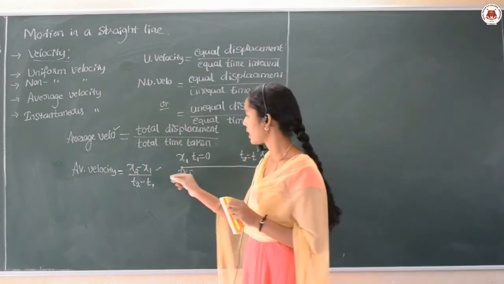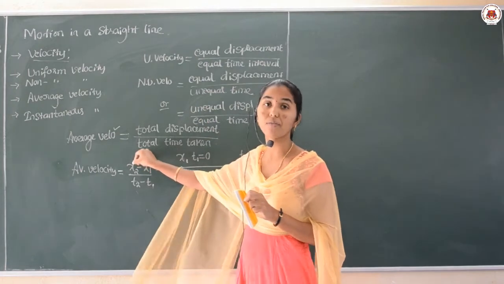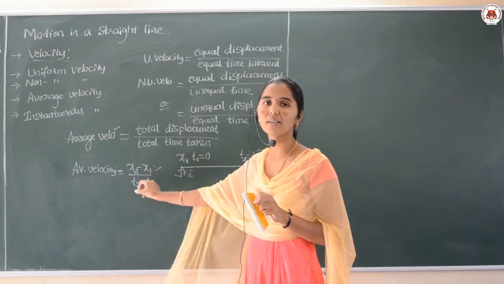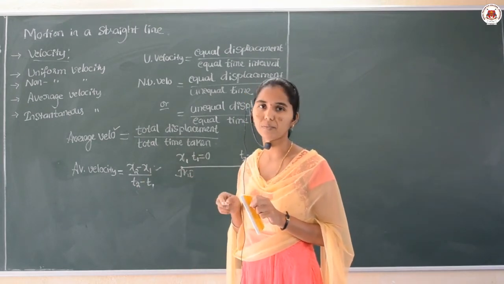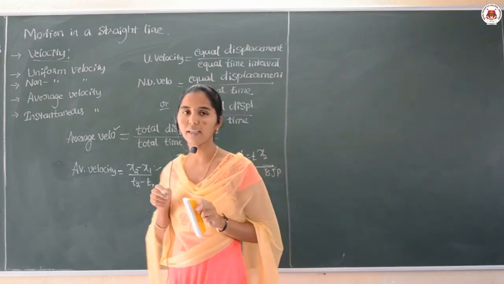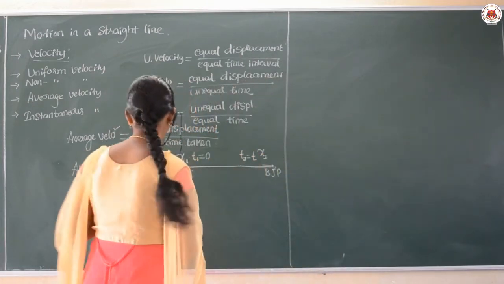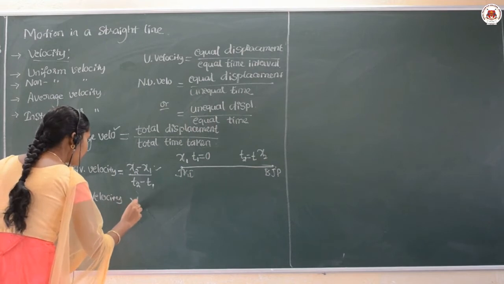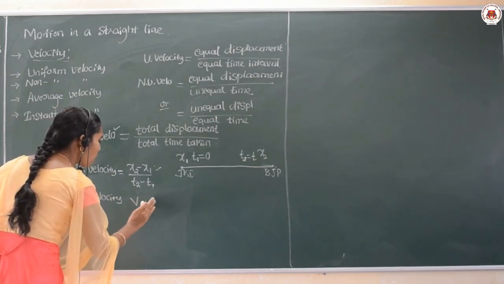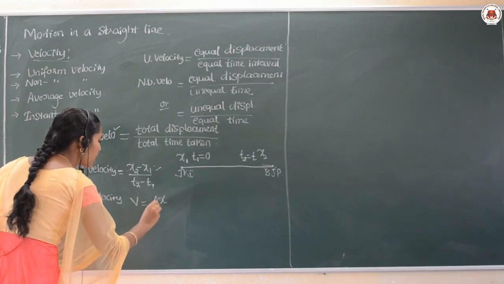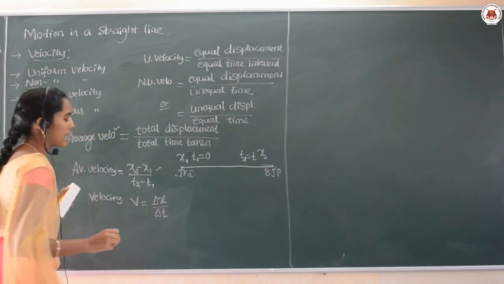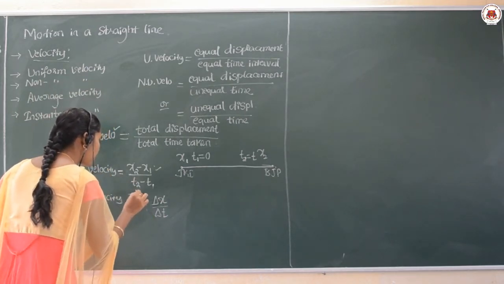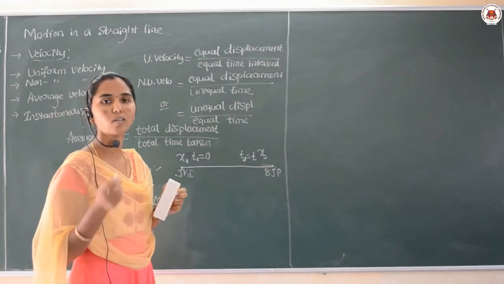Am I right? So here x2 is the final position, final displacement of the body, x1 is the initial, and similarly the time also can be taken. Am I right? And finally, how to write the formula of the velocity? The velocity V can be given as displacement, or I can write here the change in the displacement with respect to the change in the time. Yes, and compulsorily velocity is denoted with an arrow mark, that means it is a vector quantity.